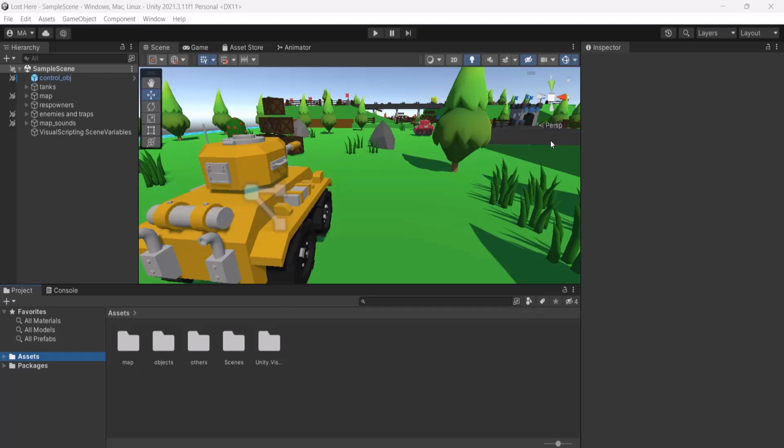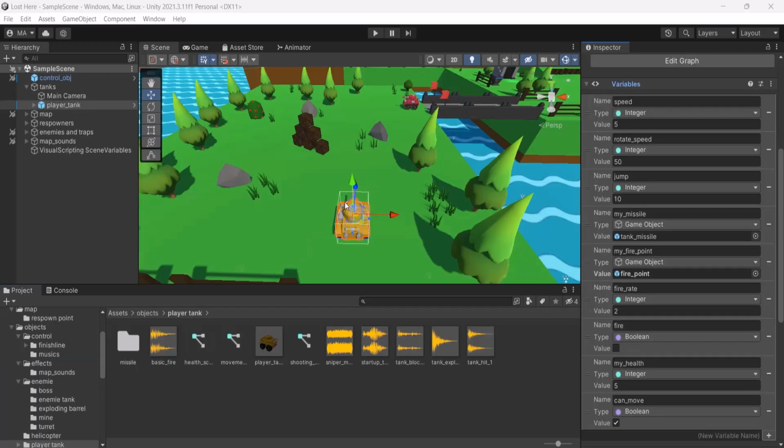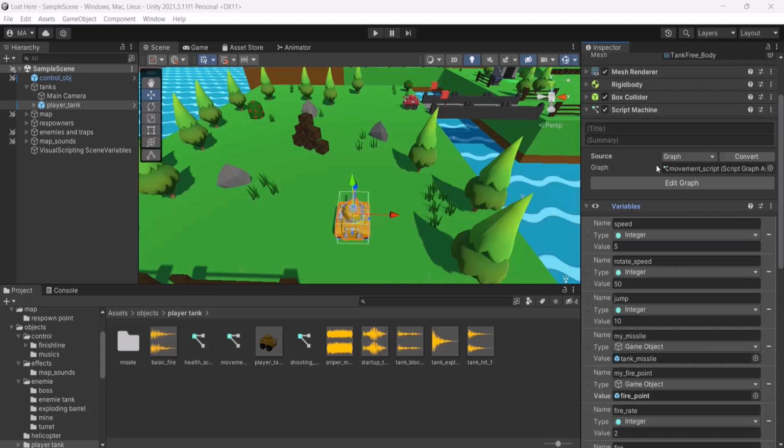Hello, so this is the last project we've been working on. My project is a top-down tank fighting video game. The tank moves in 3 dimensions, which are X, Y, and Z, because the tank can jump. Also, the speed and rotation speed are all modifiable in the variables.